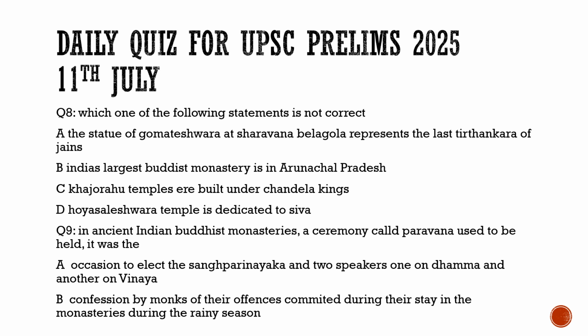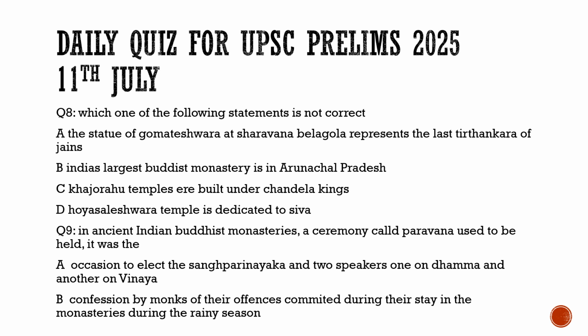Then coming to the question number 9. In ancient Indian Buddhist monasteries, a ceremony called Pavarana used to be held. What was this Pavarana ceremony? Was it the occasion to elect the Sangha Parinayaka and 2 speakers, one on Dhamma and another on Vinaya? No, it is not that. It was the confession by monks of their offenses committed during their stay in the monasteries during the rainy season.